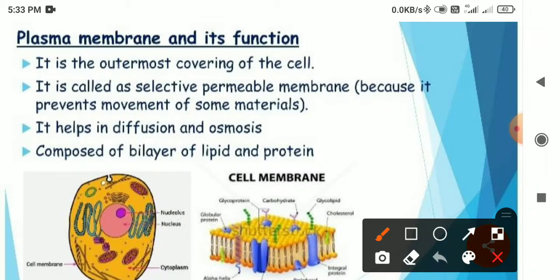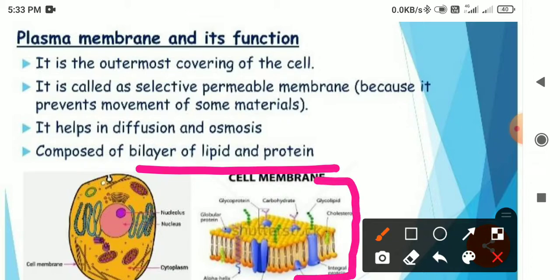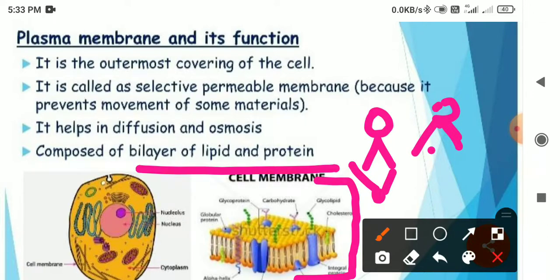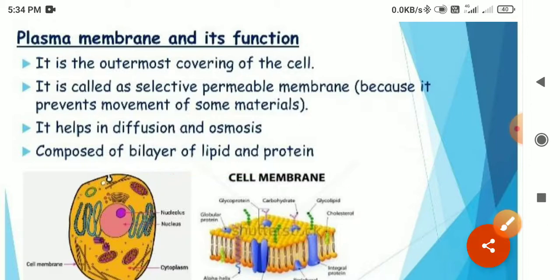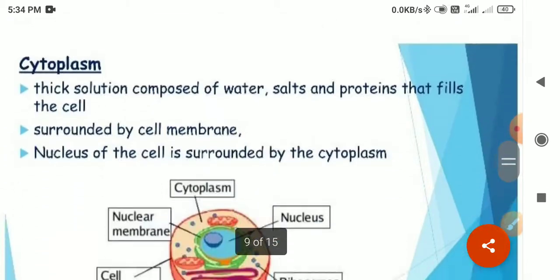Like here, in the composition you can see it is made up of a bilipid layer, that is, a bilayer of lipid and protein. Can you see this structure? This is basically called the fluid mosaic model. I think you will know about this in further classes. So you can see that there are lipid molecules and beneath them there are protein molecules embedded in it. So that's why it is called a bilipid layer of lipid and protein.